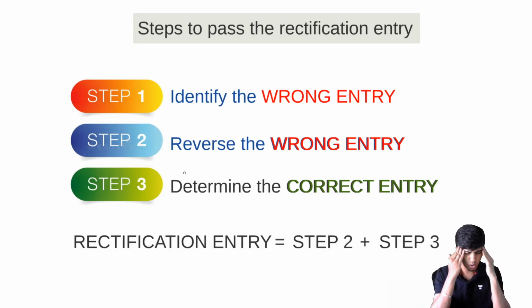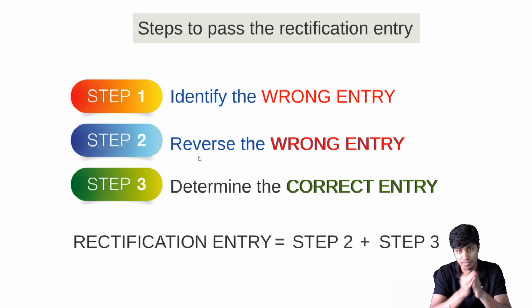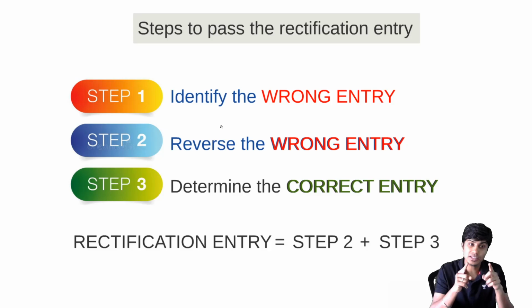Second thing is solve a few problems with full attention to identify and understand when it is one-sided and when it is two-sided. Done. But remember that they will always mention in the question whether it is after trial balance, before trial balance, or after final accounts. That will be given in the question. The last important point is if it is after final accounts, remember to replace all the items affecting profit or loss with P&L adjustment account in the rectification entry.